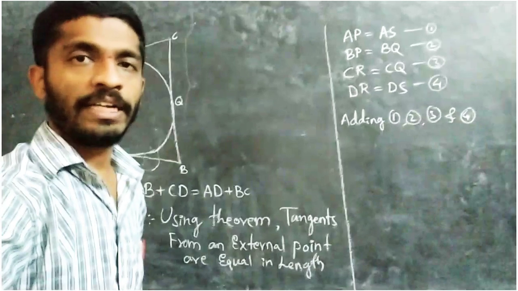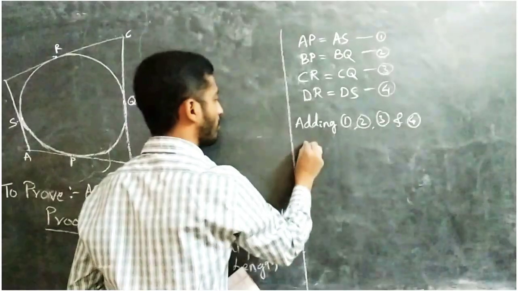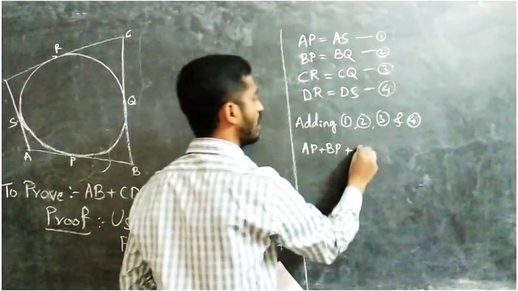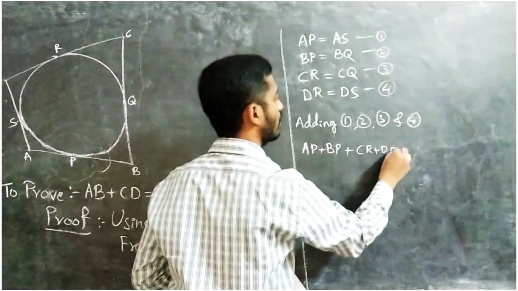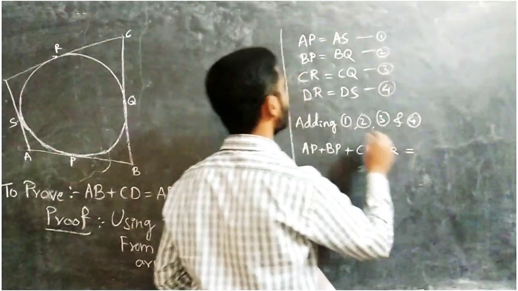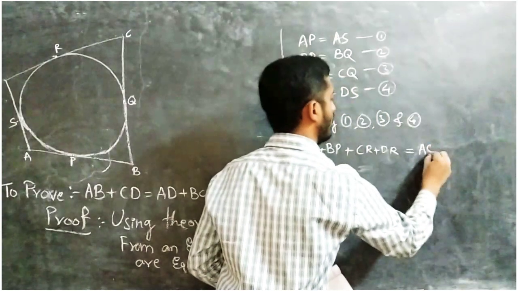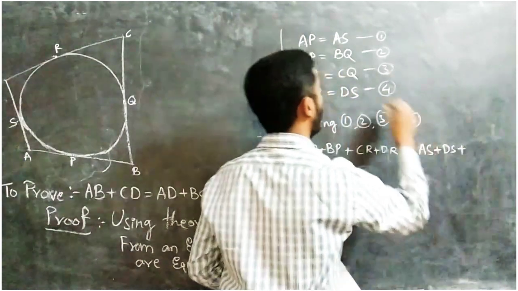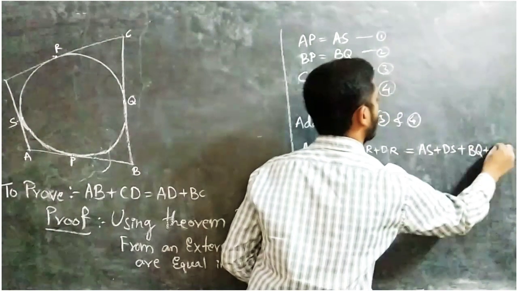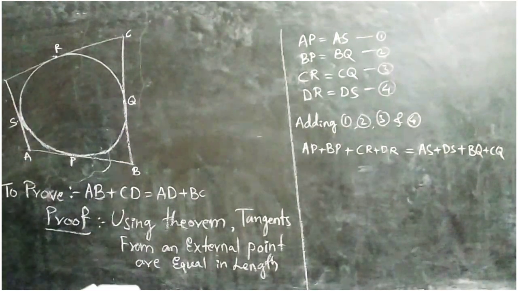Now add them: AP plus BP, next CR plus DR, equals AS plus DS and BQ plus CQ. See the diagram here.